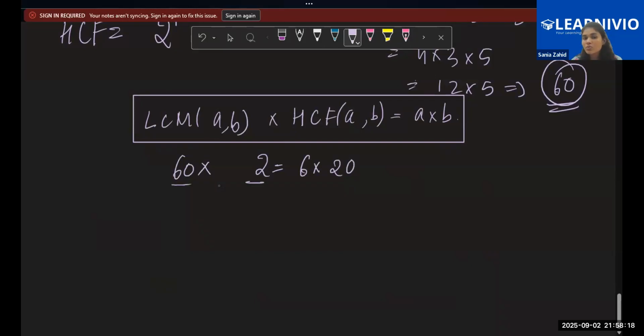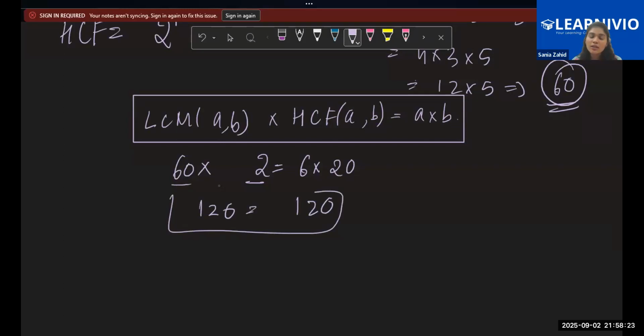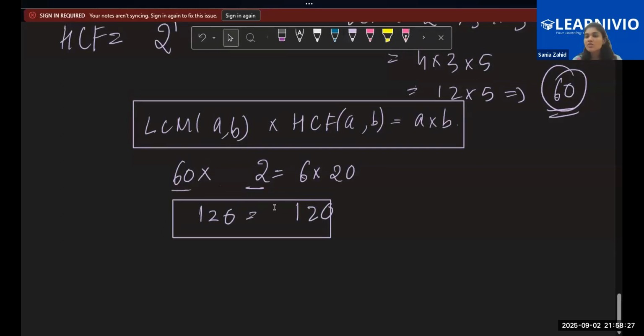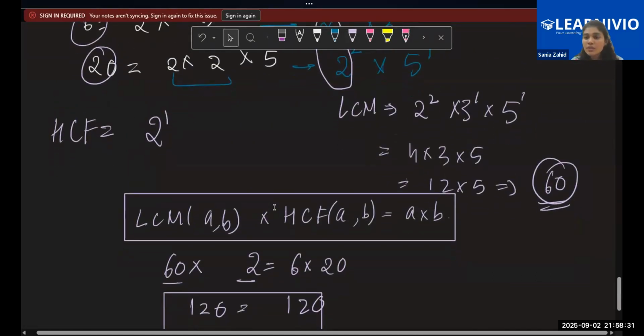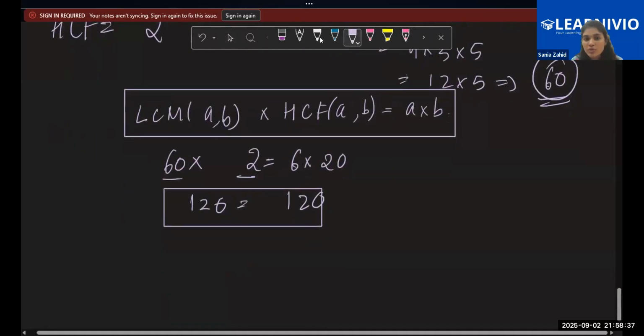So, what is 6 into 20? See, 60 into 2 is 120. 6 into 20 is also 120. So, are you getting it as equal? Yes. So that means your answer is correct. This way, children, always verify your answer in your examination so that you know you are not losing marks and are getting full marks. This approach can be used to check your answer.